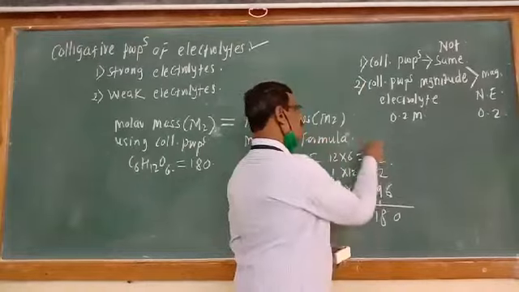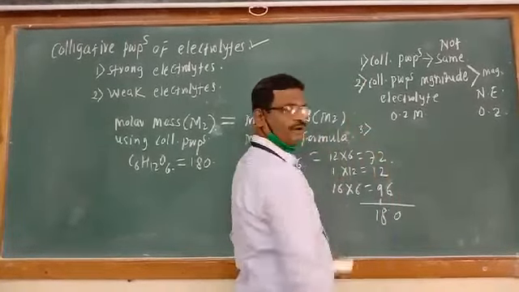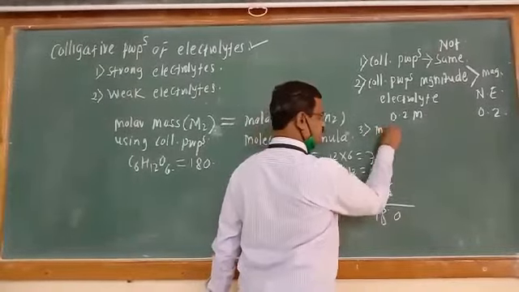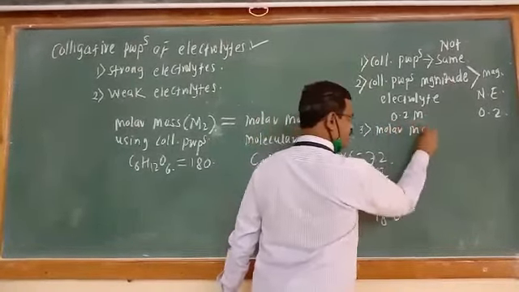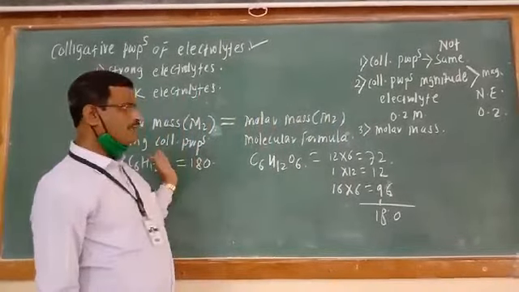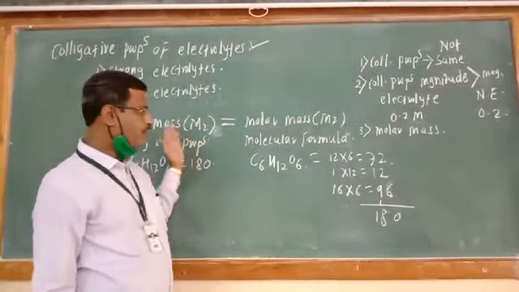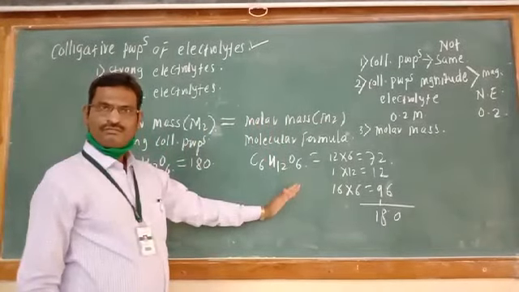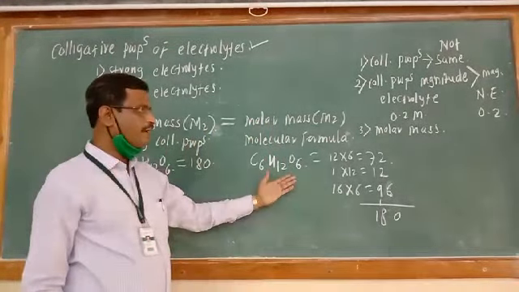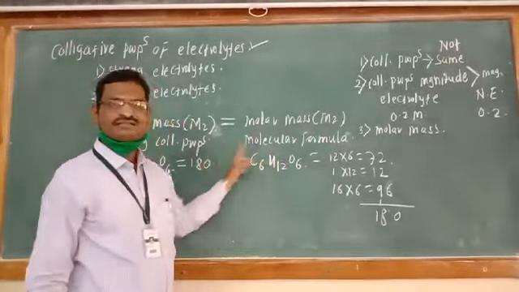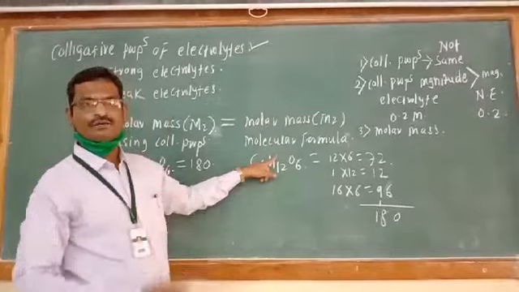And third, an important one, is the molar mass. Just now I told you, if the molar mass of a non-electrolyte is studied from colligative property and its molecular formula is calculated, the molar masses are the same for a non-electrolyte.